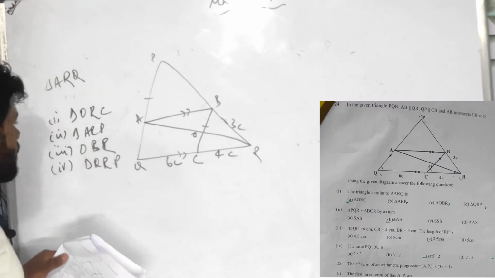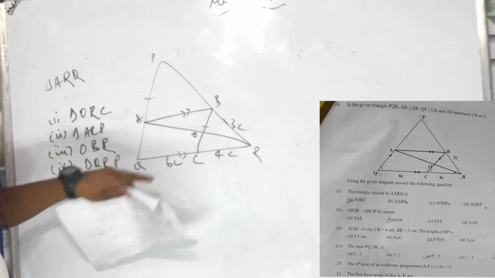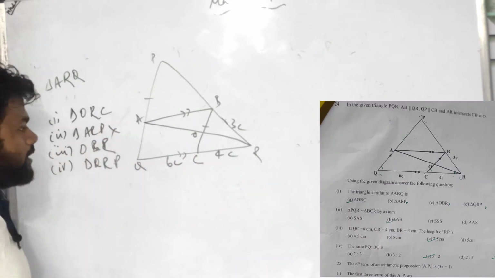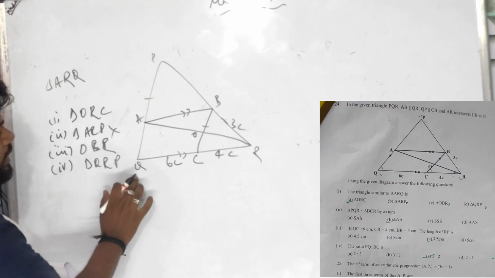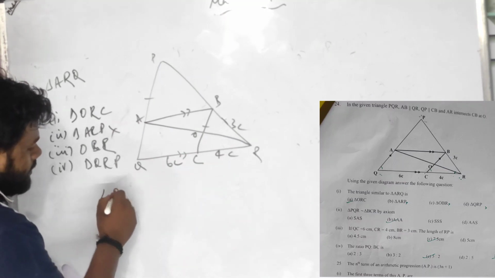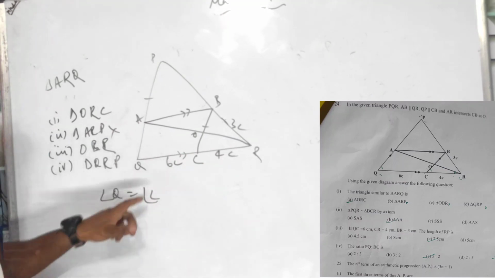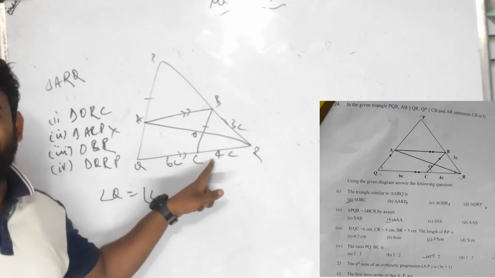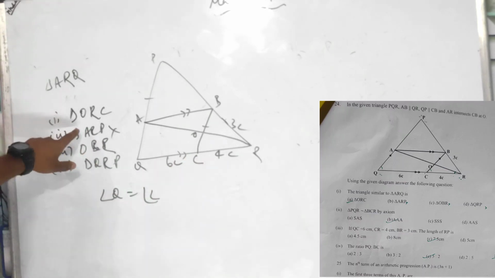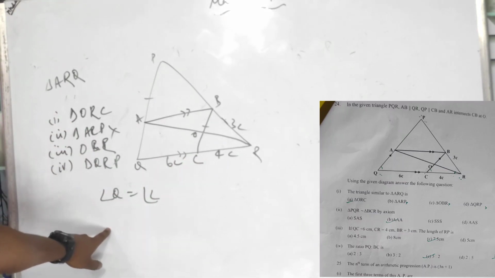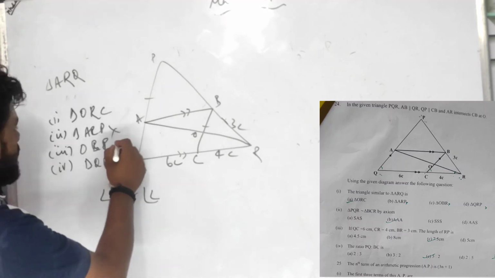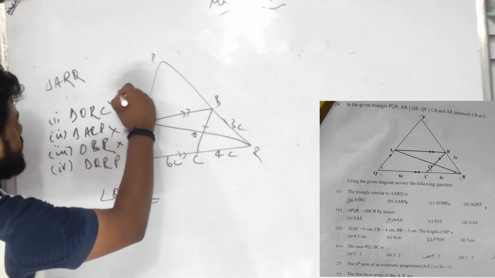ARP cannot be. See, angle Q and angle C can be common. So with the help of the elimination method I have got this answer correctly.